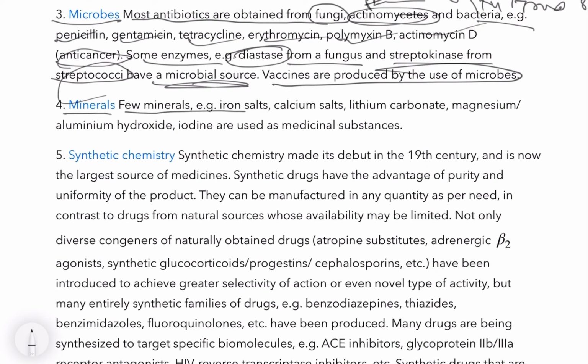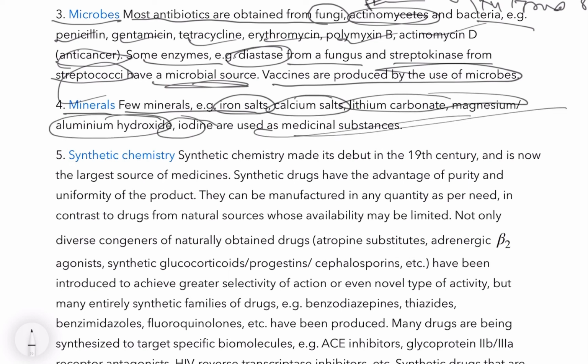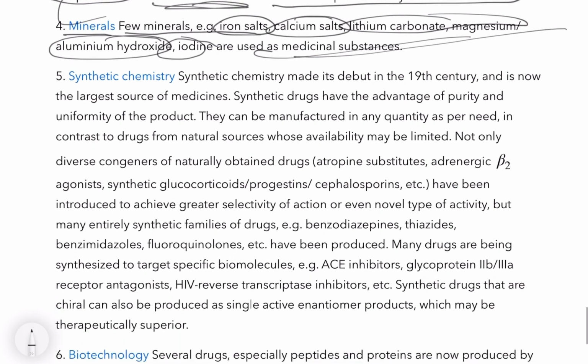Minerals. Few mineral examples like iron salts, calcium salts, lithium carbonate, magnesium, aluminum hydroxide, and iodide are used as medicinal substances. These are the medicinal sources from the minerals.